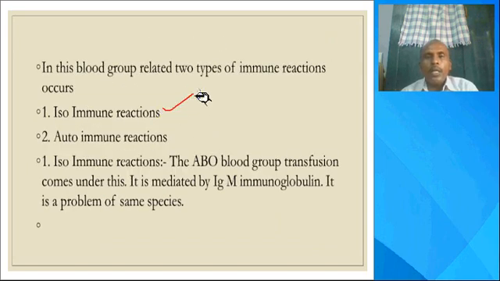So isoimmune reactions belong to ABO blood group transfusion. Autoimmune reactions belong to erythroblastosis foetalis.